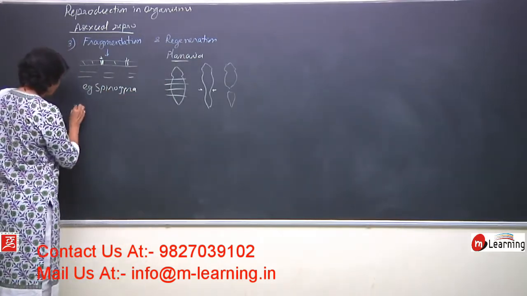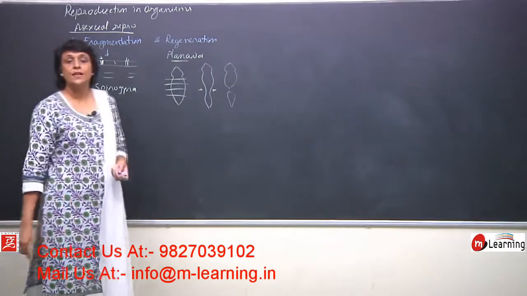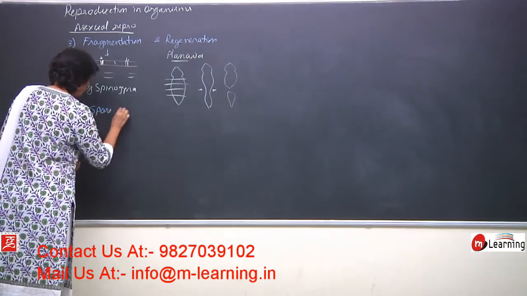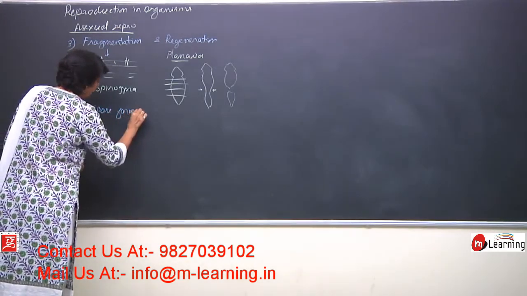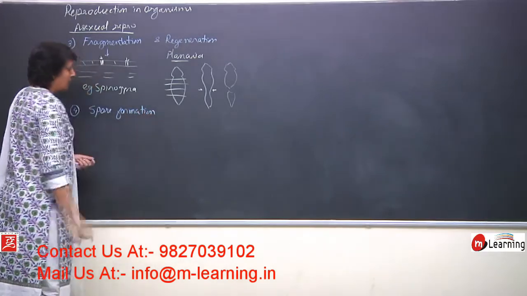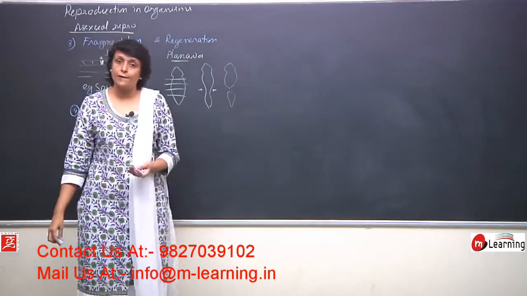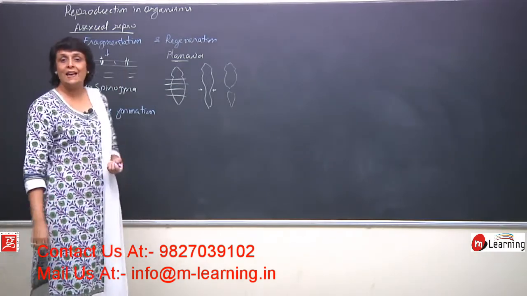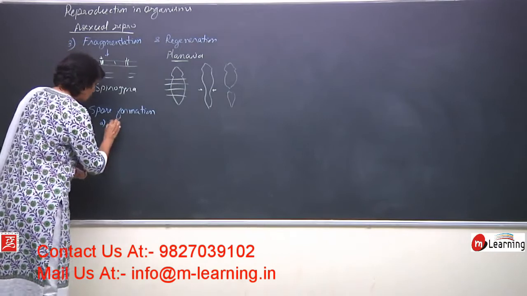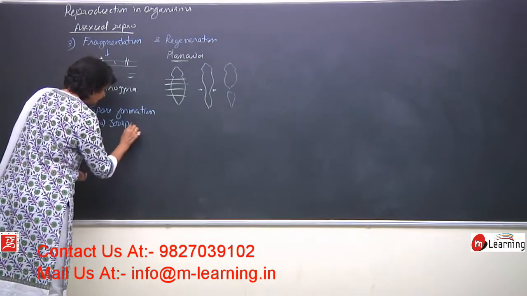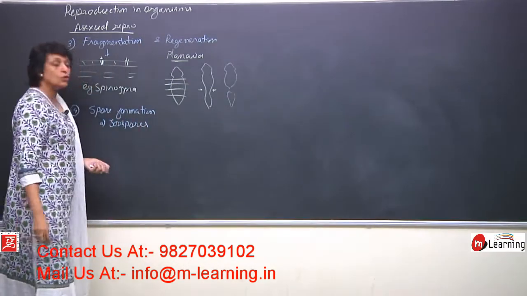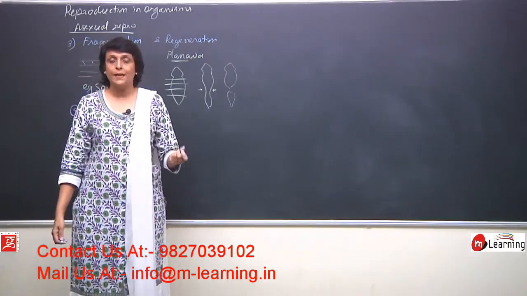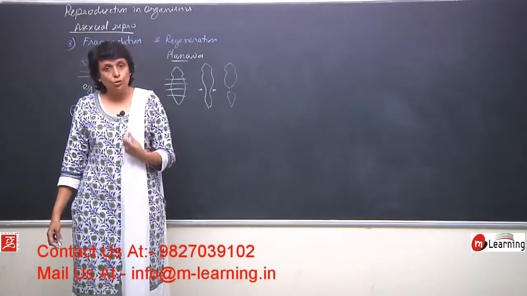The next method of asexual reproduction is by spore formation. Various types of spores are formed. If the spores are motile and have flagella, then they are known as zoospores. Zoospores we have seen in lower plants like algae, Chlamydomonas, Spirogyra, Ulothrix.